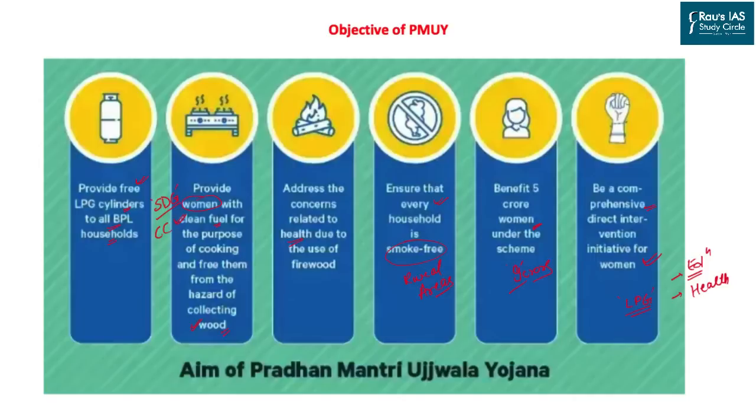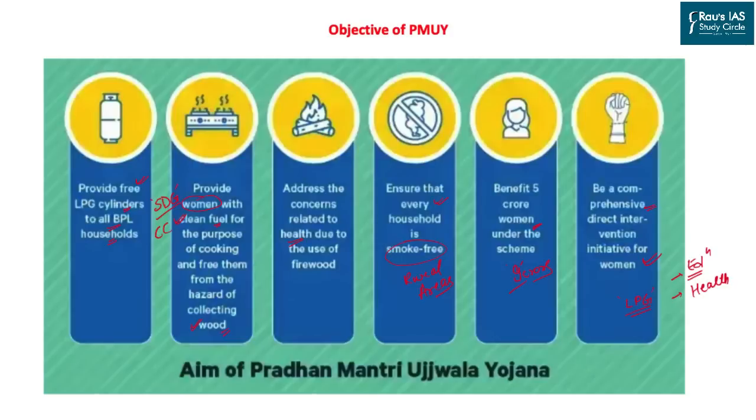It will benefit around 5 crore women and, as of now, according to the Government of India, it has benefited around 9 crore beneficiaries. It is a comprehensive direct intervention for the empowerment of women. An LPG connection in a household simply means that the woman who had to fetch wood for fuel can now spend more time educating her children, can spend more time on the welfare and development of her children in terms of health, and can also sustain better health for herself. She can spend more time developing and building her family.